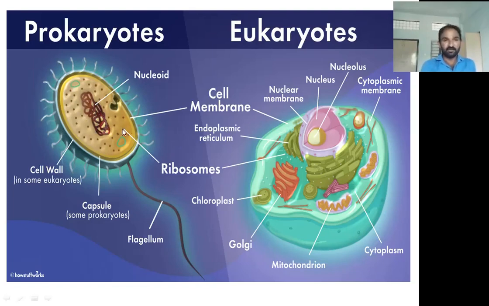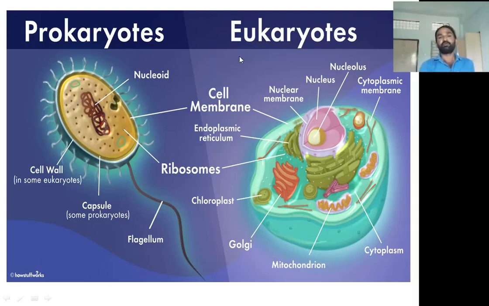The genetic material is embedded in the cytoplasm, but not differentiated from the cytoplasm by the formation of a nuclear membrane. That's why the nuclear membrane is absent. In the prokaryotic organism, the nuclear membrane is absent. The genomic DNA is completely embedded in the cytoplasm, not separated from it.